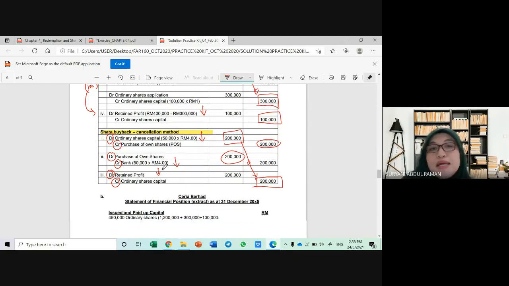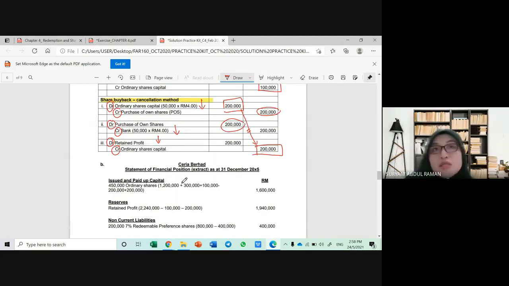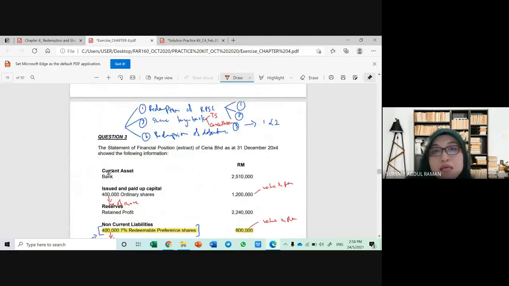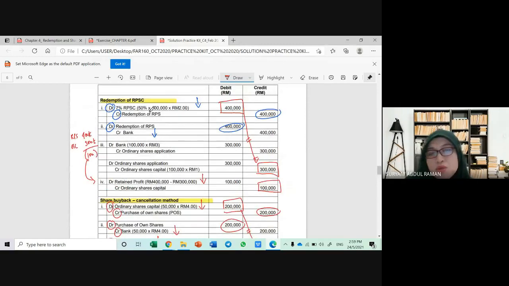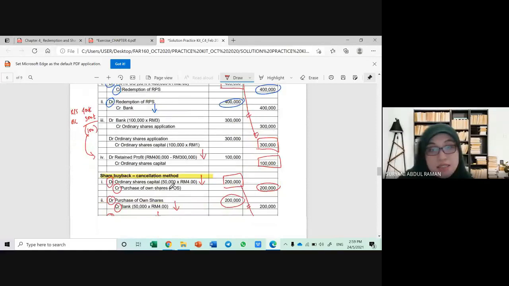Okay, last part, let us settle on the statement of financial position. Okay, we are going to copy this statement first. But please take note that there are some accounts that need to be adjusted based on our new adjustment. So ni adalah adjustment kita yang baru. So please take note of the accounts which have balances such as preference share capital, bank, ordinary share capital, retained profit. So all these accounts which have closing balances need to be adjusted in the new SOFP.